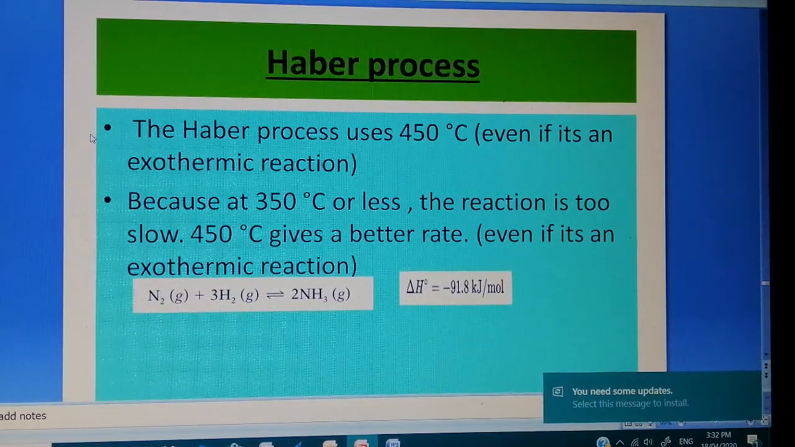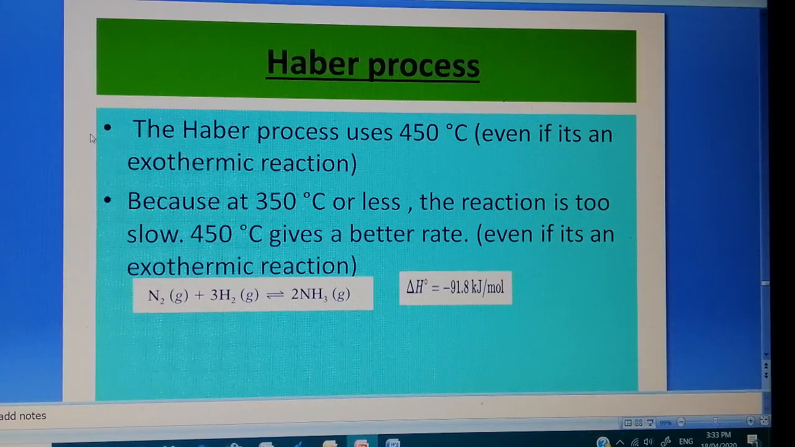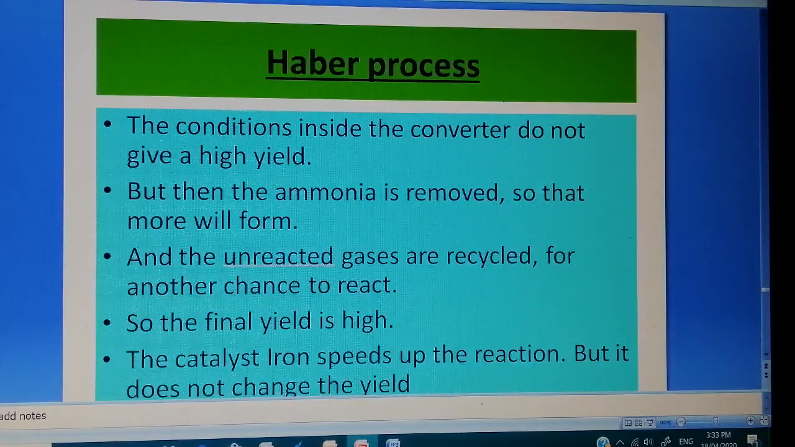temperature, even if the forward reaction is exothermic? Because we have studied that as the temperature decreases, the rate of reaction will be very slow. So if we use 450 degrees, a good amount of ammonia can be produced. The main reason is, as the temperature decreases, the kinetic energy of particles decreases, so the rate of reaction will be very slow. So we prefer a temperature of 450 degrees.